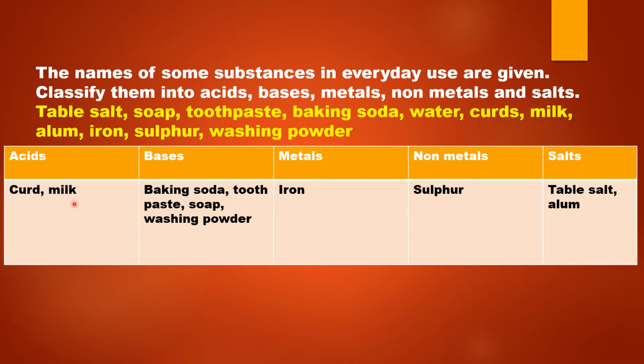Curds and milk are acids. Alum, that is tawas, is a salt. Iron is a metal. Sulfur is a non-metal. Washing powder is a base.